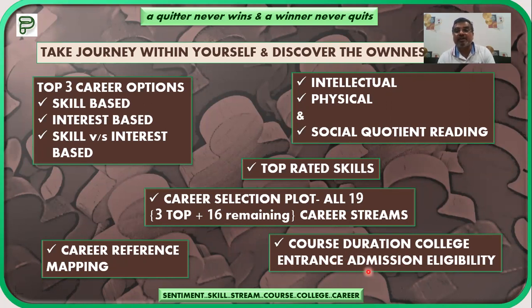Then course durations, colleges, entrance, admissions, eligibility. So whatever stream you are going to select, whatever course you are going to select, what are the future prospects for higher studies of that particular stream, the durations, colleges, etc. A complete dictionary will be given to you. I will show you one of the pages of the dictionary.